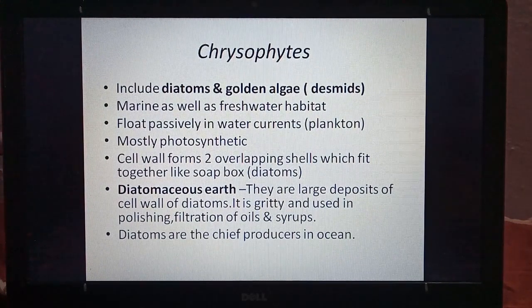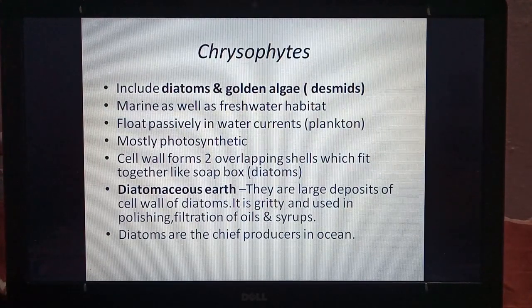They are mostly photosynthetic, so they make their own food. The cell wall is in the form of two overlapping shells. So there are two coverings which fit together like a soap box. You might have seen a soap box in which soap is kept. There are two coverings which overlap. It is found in diatoms.